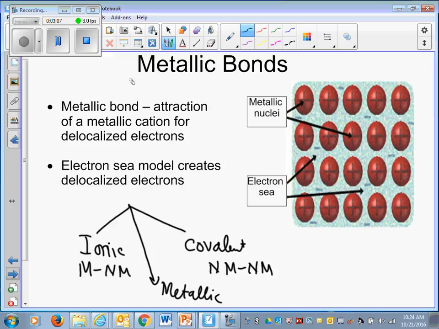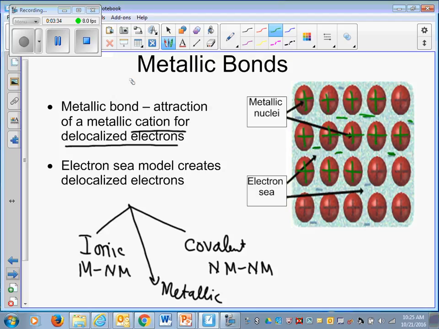Metallic bonds are attraction of metallic cations for the delocalized electrons. So what happens is, I don't know if it is clear or not, but there are positive charges, this is the nucleus of each metal atom. Okay, and that nucleus, if you see, is surrounded by electrons, the negatively charged electrons. So these negatively charged electrons are delocalized, means they're floating around.